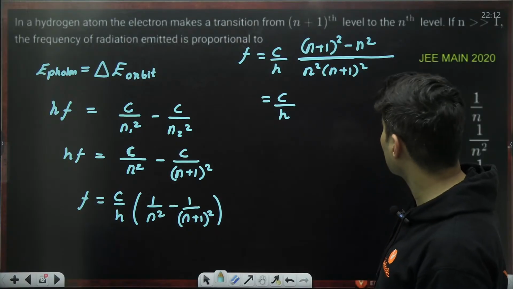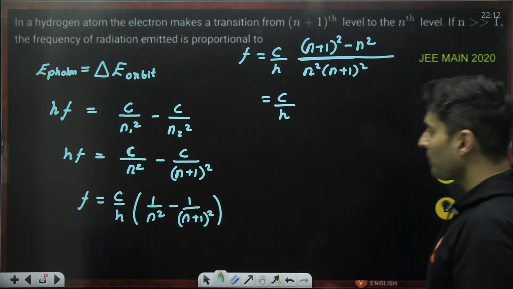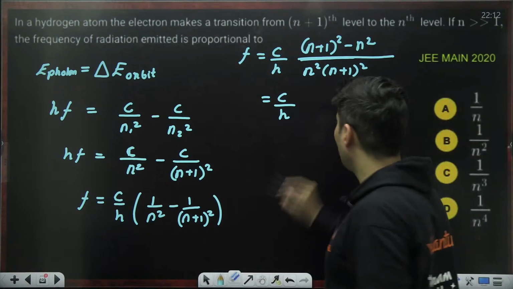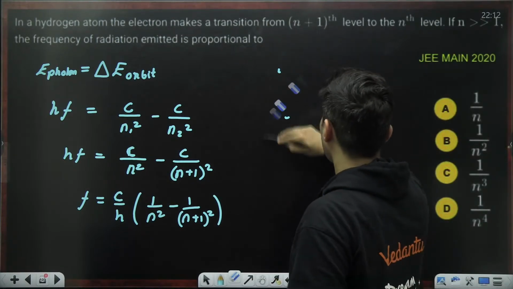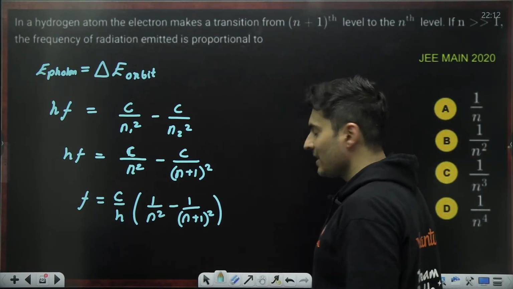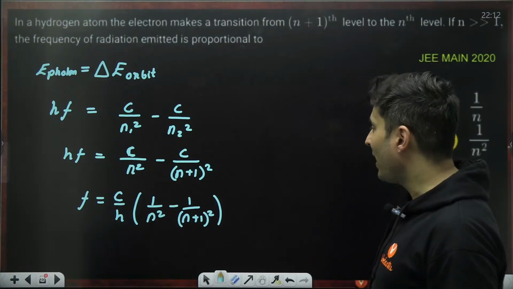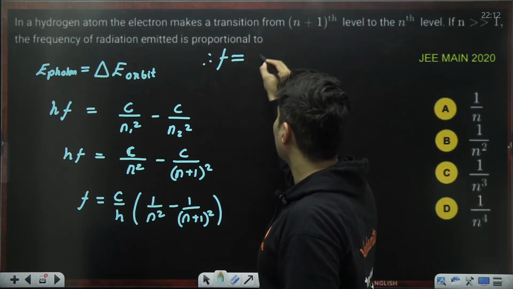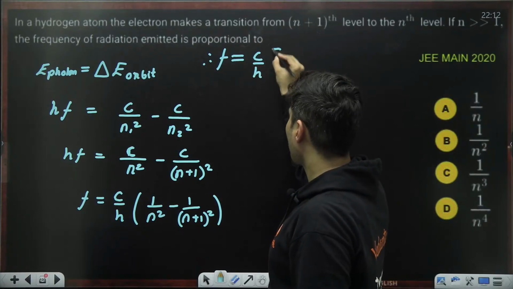We can use that fact somewhere. Actually, should I do this, or is it not better if I use some binomial principle right over here? So frequency will be c by h.